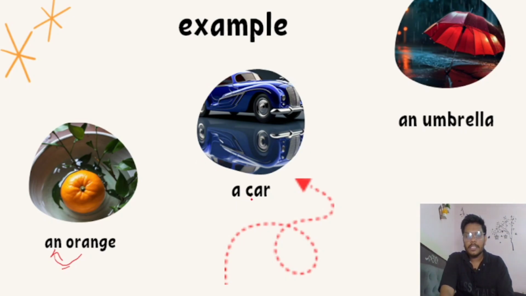Car starts with C, a consonant, and car has a consonant sound, so we use a. An umbrella. This word starts with U, and U is a vowel. So before vowel sounds, we use an. Do you understand, Ravi? That's nice.